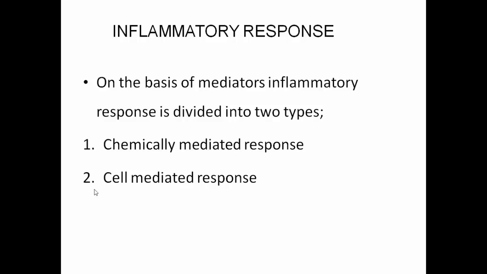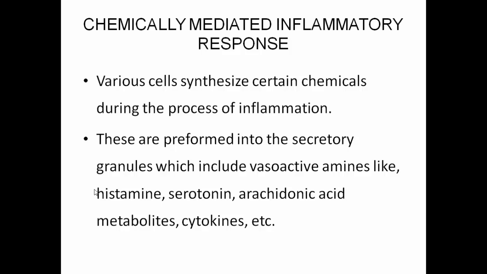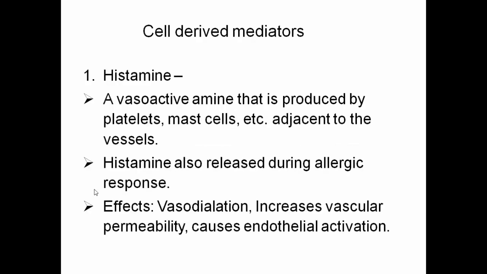Now, on the basis of inflammatory mediators, these inflammatory responses are divided into two types: chemically mediated response and cell mediated immune response. Chemically mediated response includes only the secretion of different chemicals during the process of inflammation. These chemical agents or chemical mediators are preformed into the secretory granules, which include vasoactive amines such as histamine, serotonin, arachidonic acid metabolites, and cytokines such as prostaglandins, leukotrienes, etc.